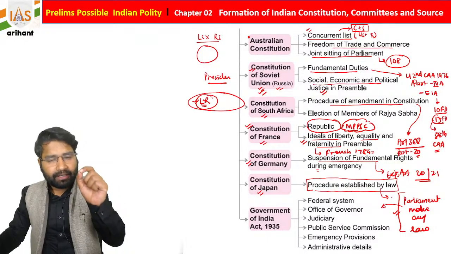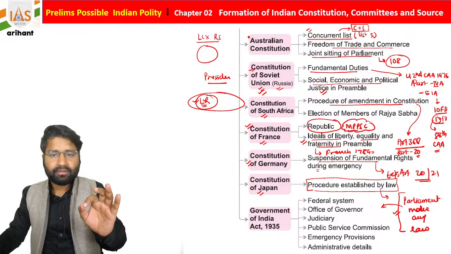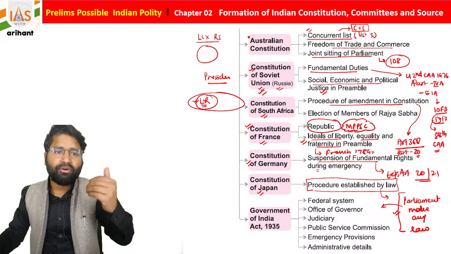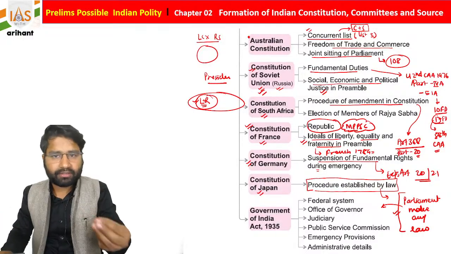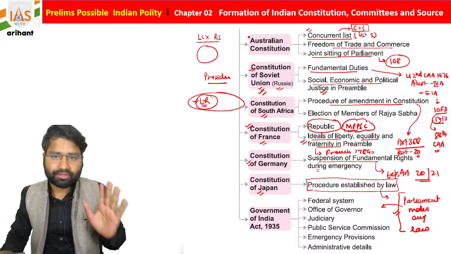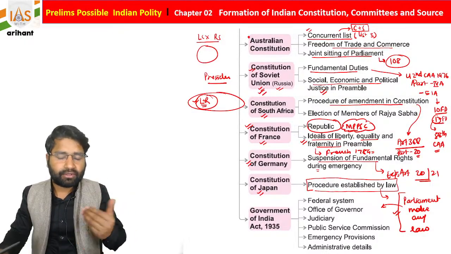If the punishment is according to law, even if your law is bad, in that case also it is going to be okay with the judgment or the judges. But due process of law is also a system.